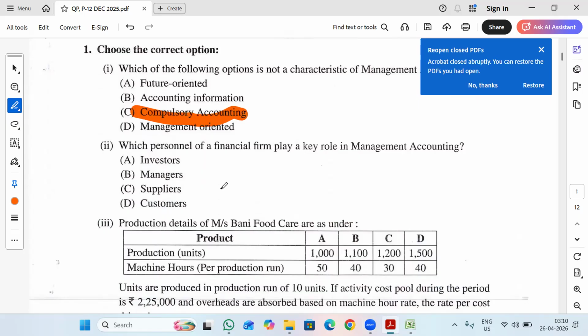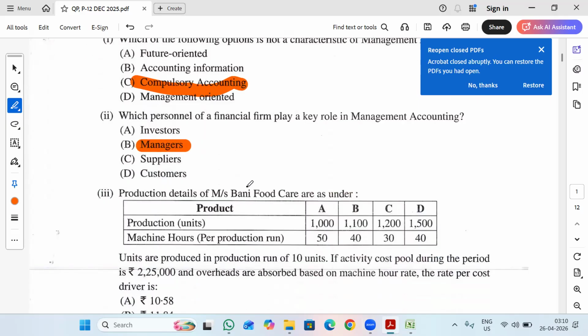Second question, which personnel of a financial firm play a key role in management accounting? So in management accounting, managers will play a vital role. So option B is the right answer.